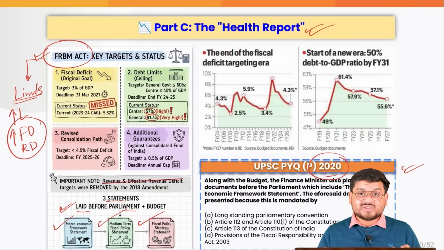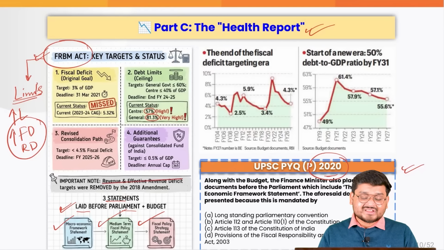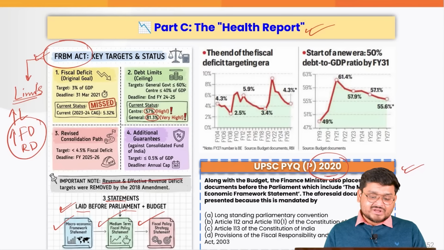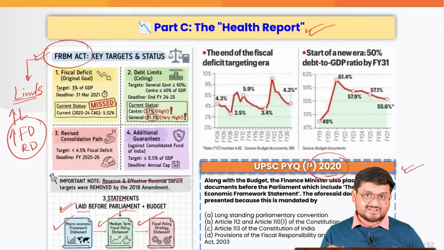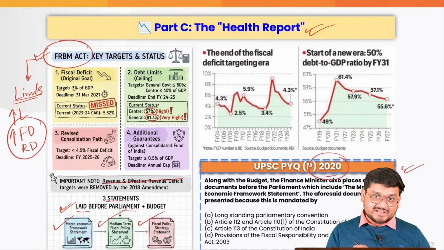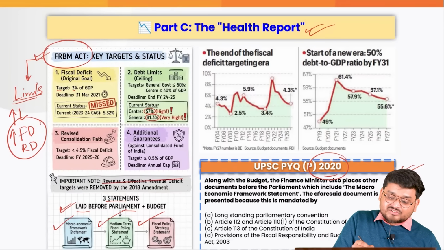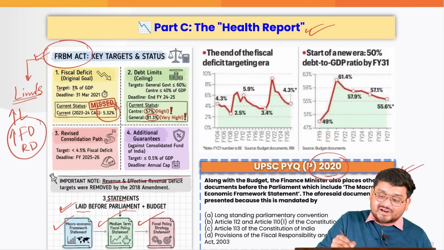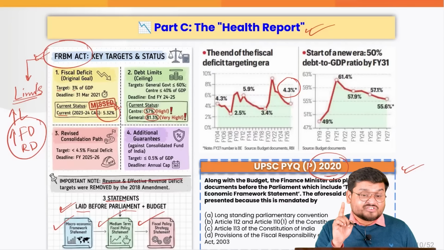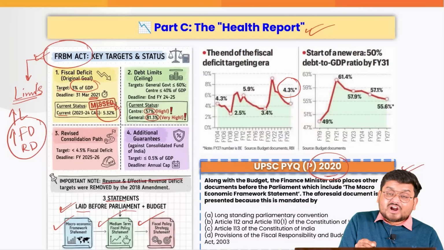So if you see, as we go along, we have so many PYQs focused on the core basics, sometimes even data. Now, when we talk about the FRBM Act, firstly, the FRBM Act originally had a target of 3% of GDP when it comes to fiscal deficit. That is, we should not have a deficit of more than 3% of the GDP. But as of now, that is missed. According to the last CAG report, we had a fiscal deficit of 5.32%. As of now, we are trying to have a fiscal deficit of around 4.3%, but still not 3% of the GDP, the deadline of which already expired in March 2021.